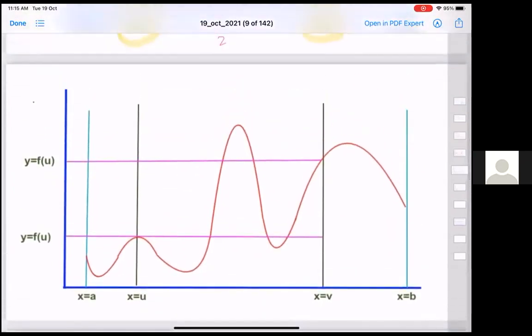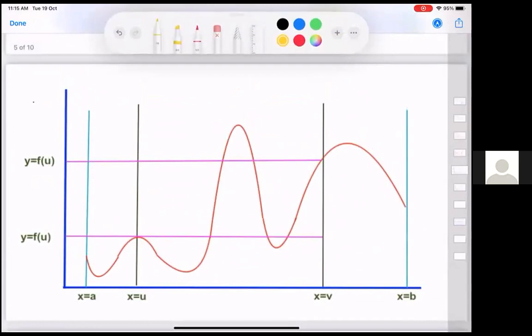I had drawn 2-3 lines so that even if we pick it very close to here, the same thing will happen.